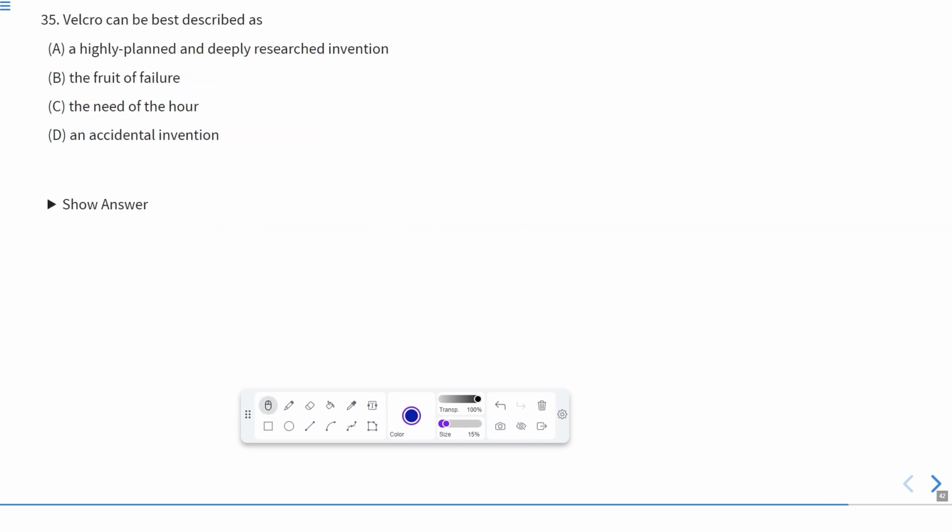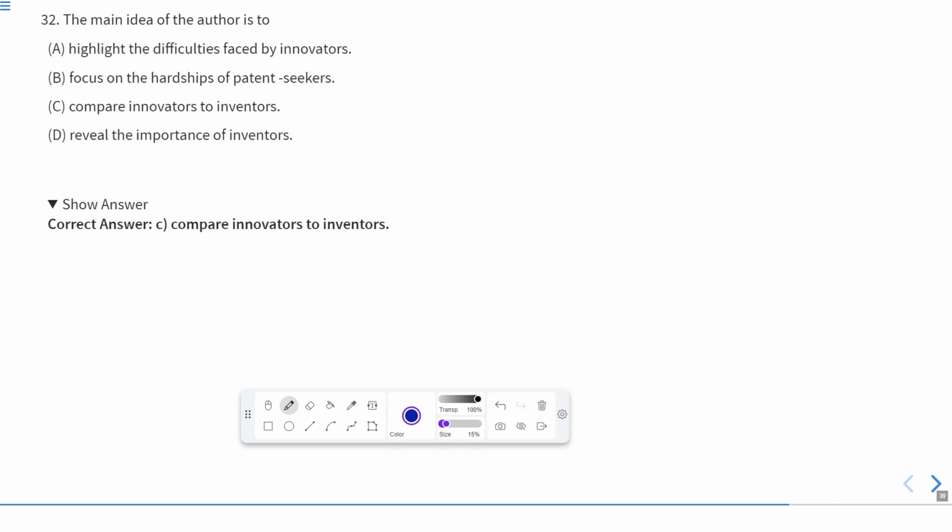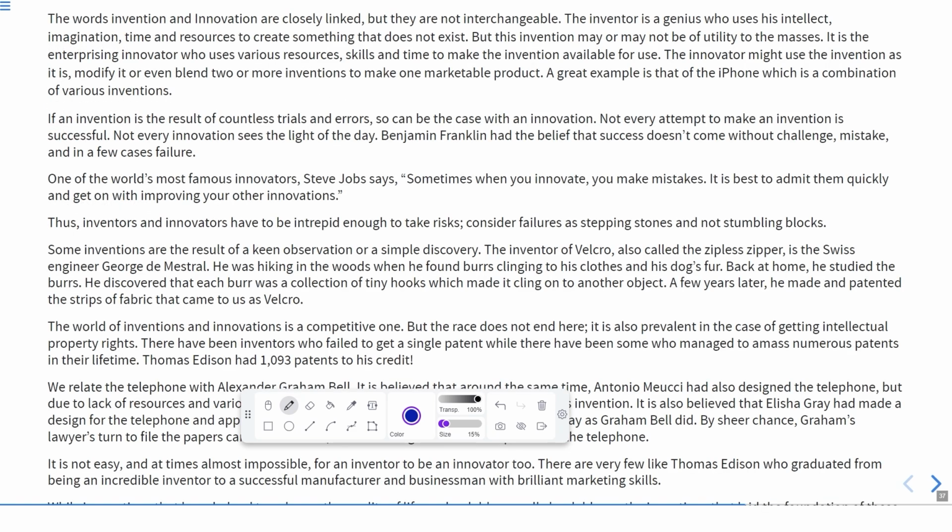Next question. Velcro can be best described as. If you talk about Velcro, it is given in the fourth paragraph. Some inventions are the result of keen observation of simple discovery. The inventor of Velcro, also called zipless zipper, is a Swiss engineer, George de Mestral.